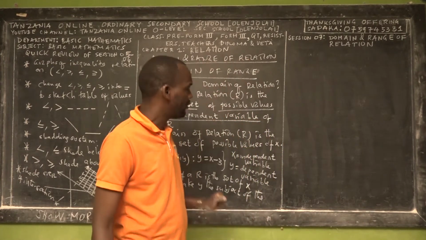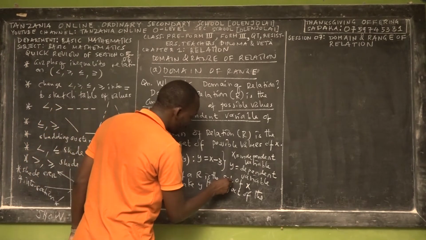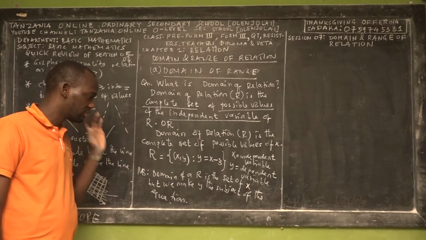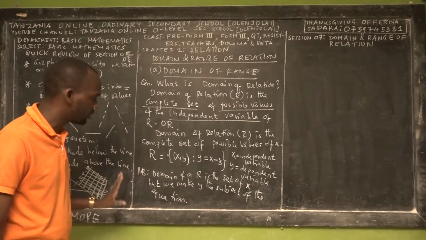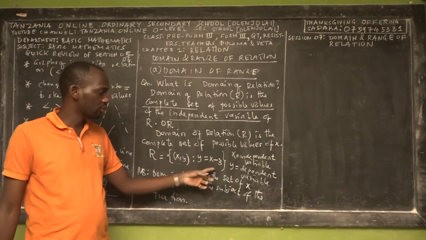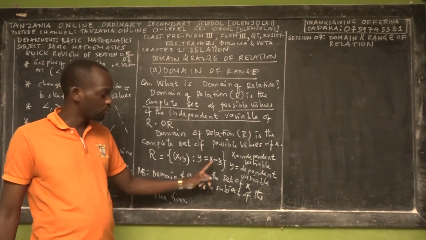When finding the domain, it's a set of values of x, but we make y the subject. For example, for the relation y = x - 3, the domain is the value of x, not the value of y, but we make y the subject.